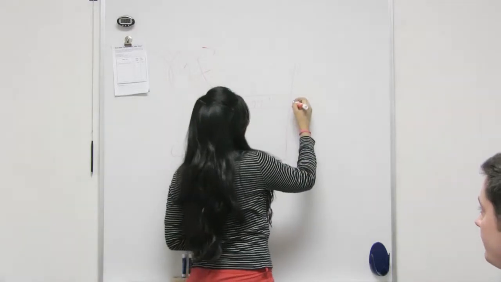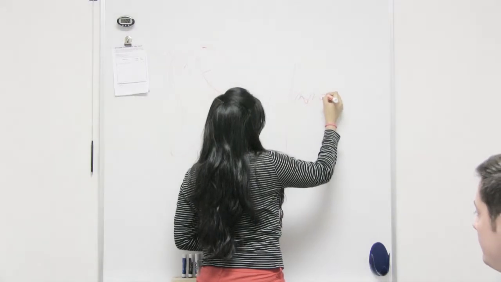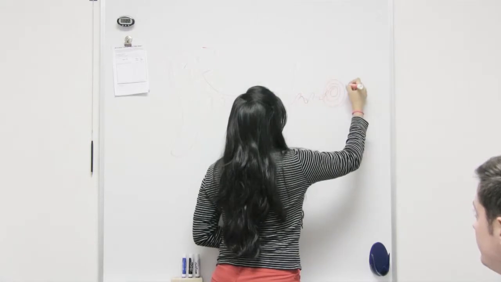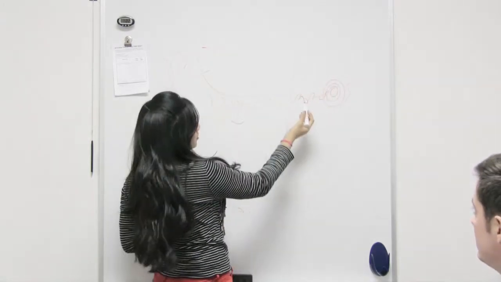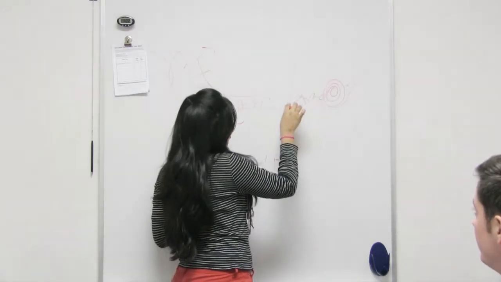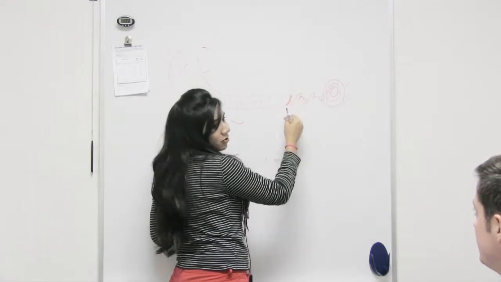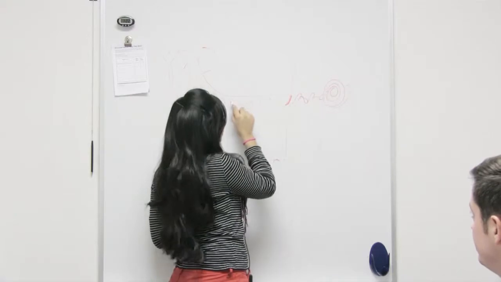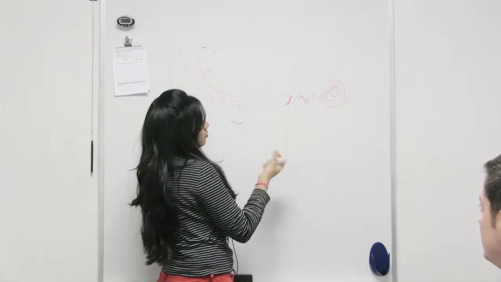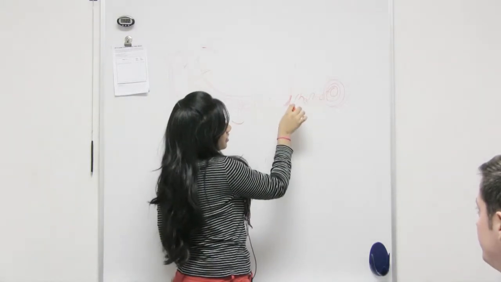So we have 3 bones. You can just draw them like this. And then this is the oval window. So this is the middle ear. This middle ear starts from the tympanic membrane, which is right here. Tympanic membrane is just a membrane, or you can call it the eardrum, which is sensitive to vibrations. Both things are the same. It carries the vibrations and hits the ear ossicles.